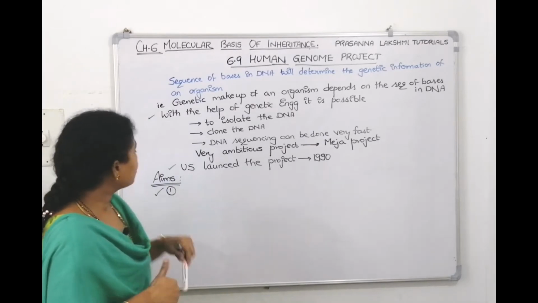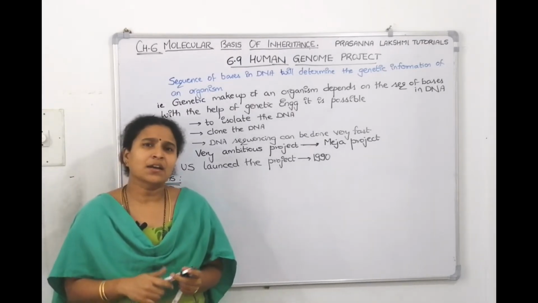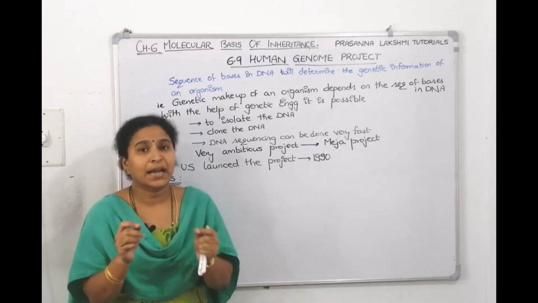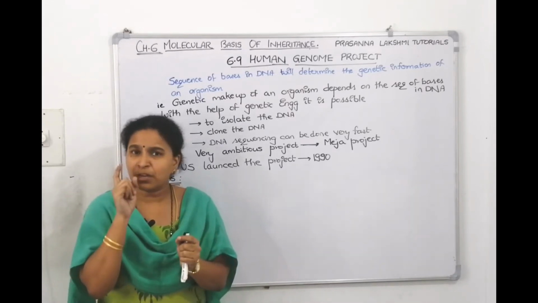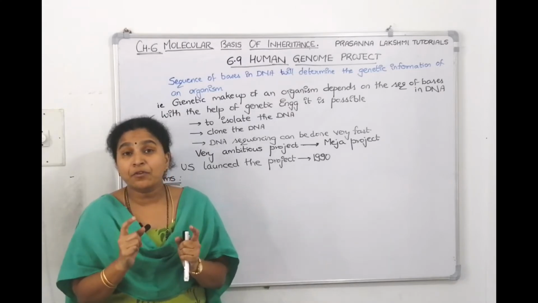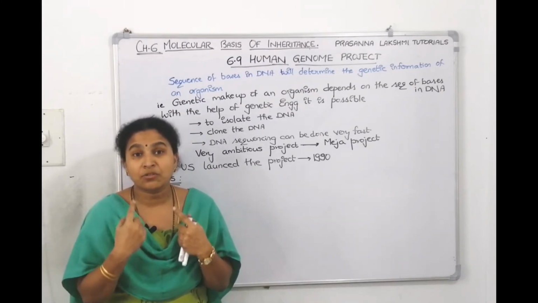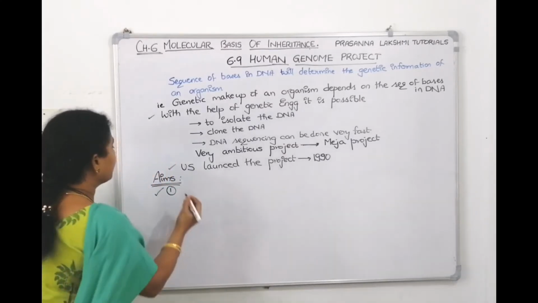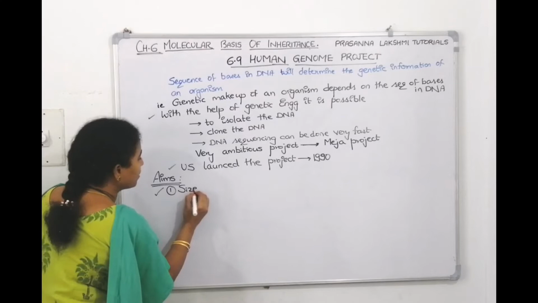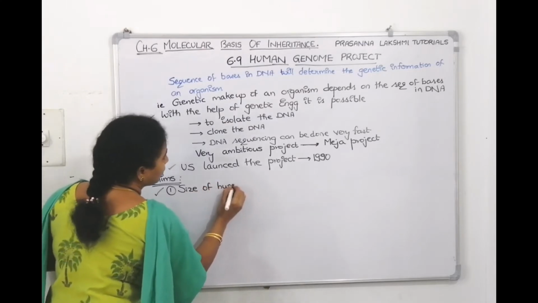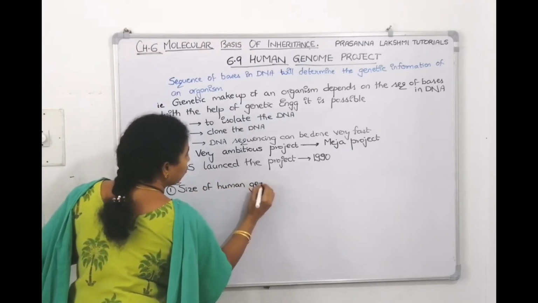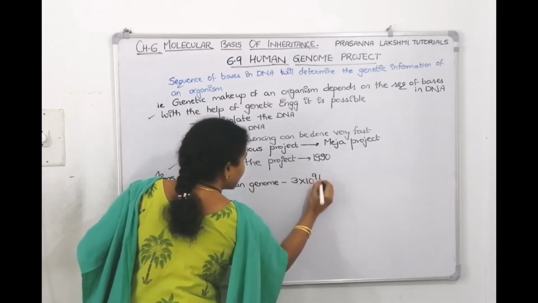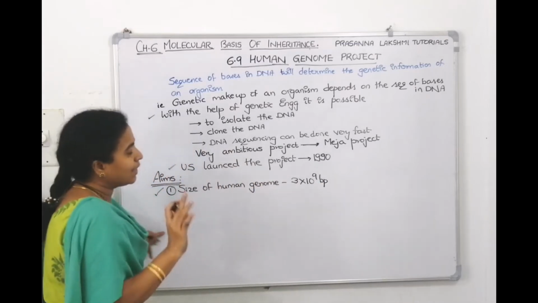If you have to write out the aims of the Human Genome Project, we can tell what is the size of the human genome? We already know it. In molecular basis itself, we told that the length of the DNA depends upon the number of nucleotides. The number of nucleotides in human DNA is 3.3 into 10 power 9 base pairs, haploid DNA, right? So the size of the human genome is roughly 3 into 10 power 9 base pairs. We know this data.